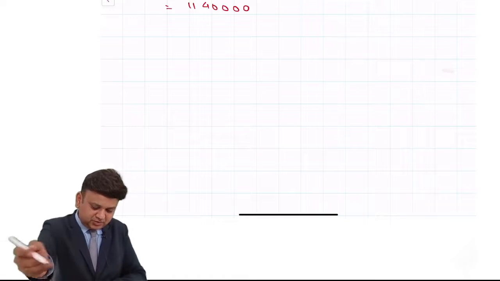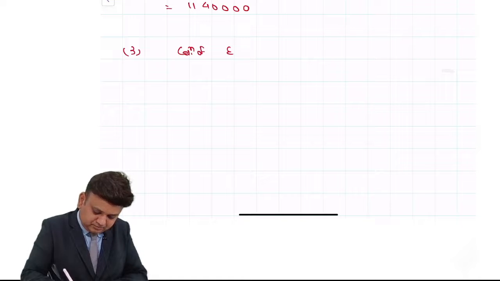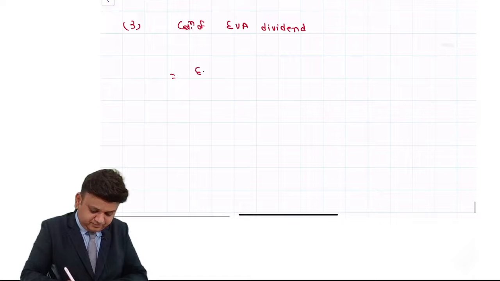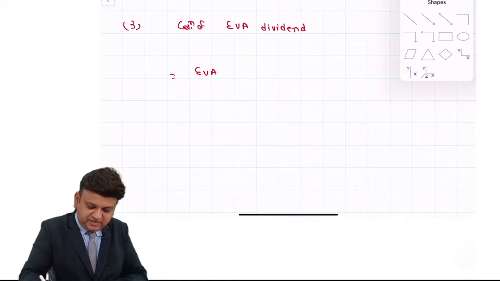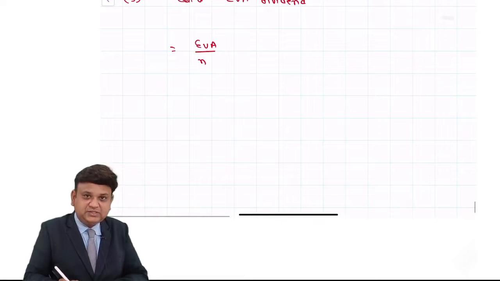So write down the answer for the third question. In that, write down the calculation of EVA dividend. It is EVA divided by number of shares.